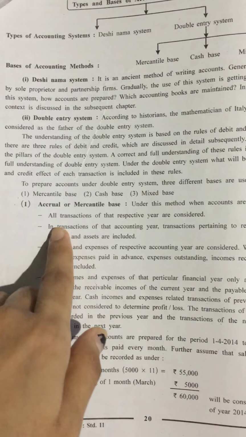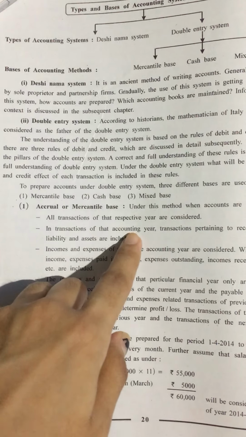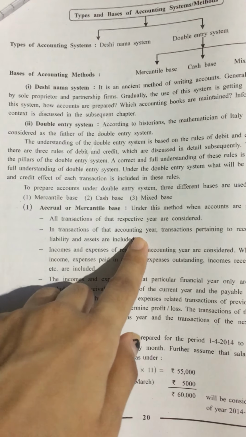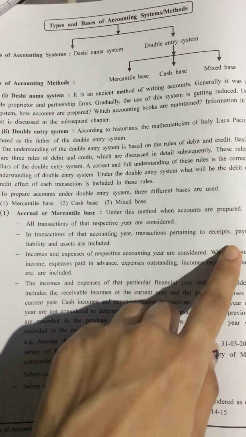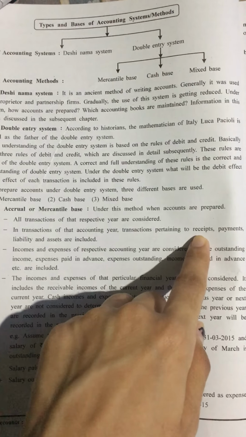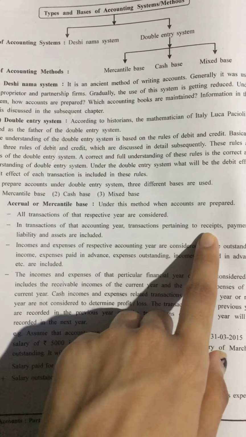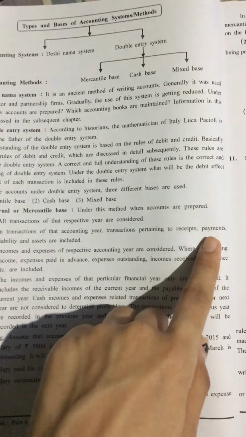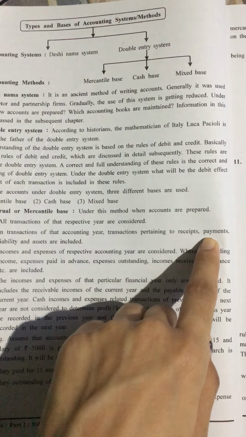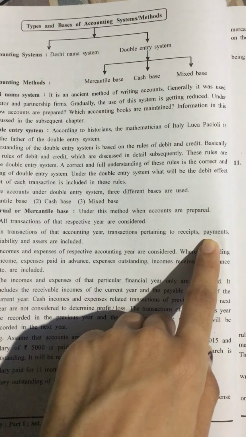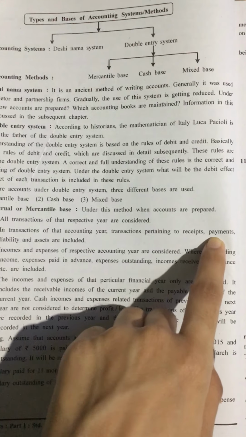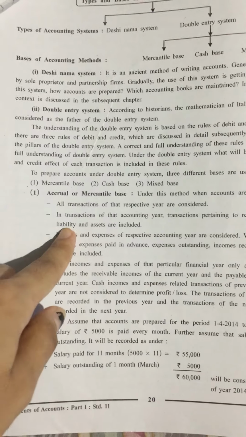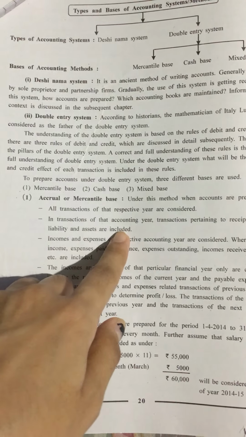Second thing is that in the transactions of that accounting year, transactions pertaining to receipts, means income received by the business, payments, means any expenses incurred or money paid, and liabilities and assets are included.